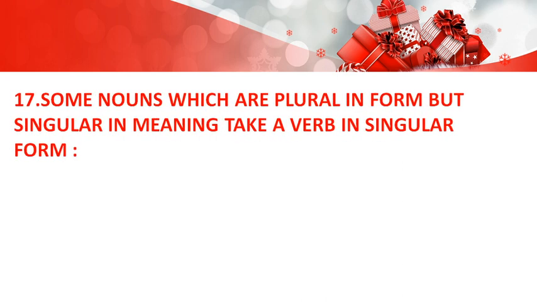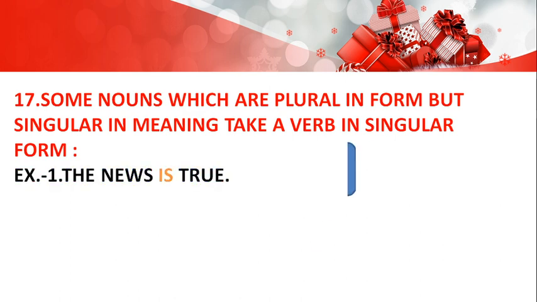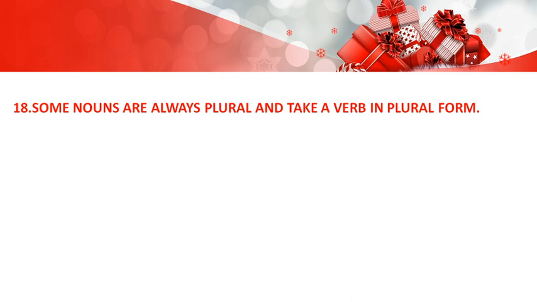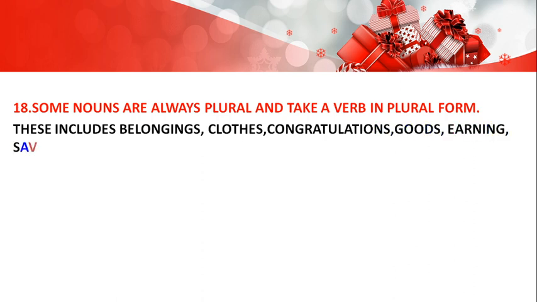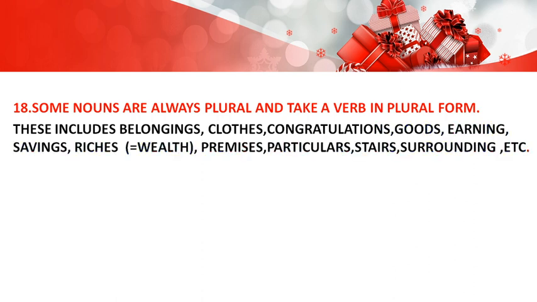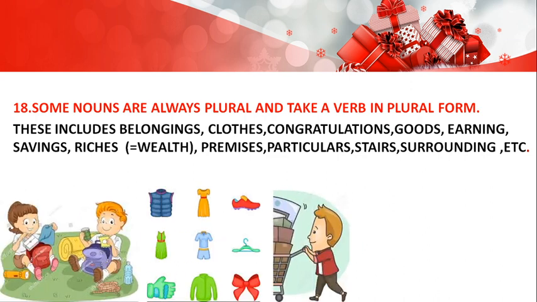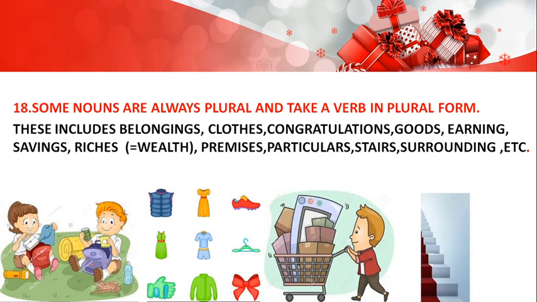Be careful. Some nouns which are plural in form but singular in meaning take a verb in singular form. Like, the news is true. Be careful. Some nouns are always plural and take a verb in plural form. These include belongings, clothes, congratulations, goods, earnings, savings, riches, premises, particulars, stairs, surroundings, etc. Here you can see the examples with pictures. So dear friends, please keep in mind.